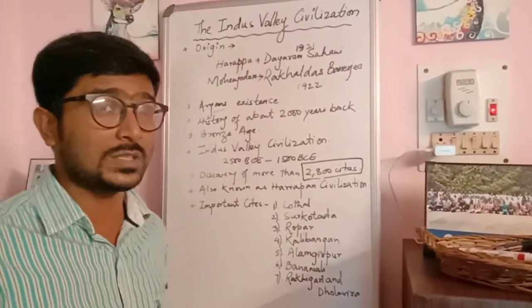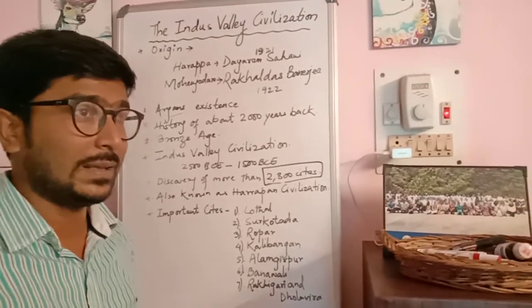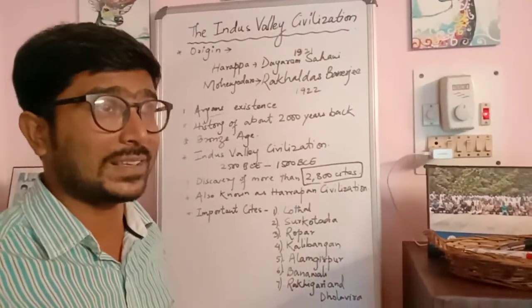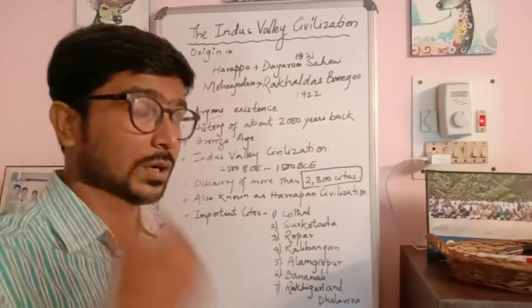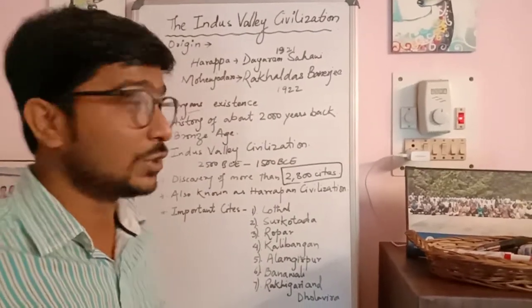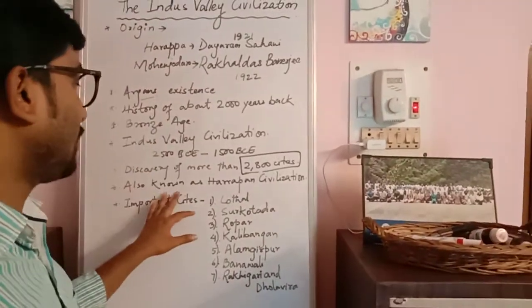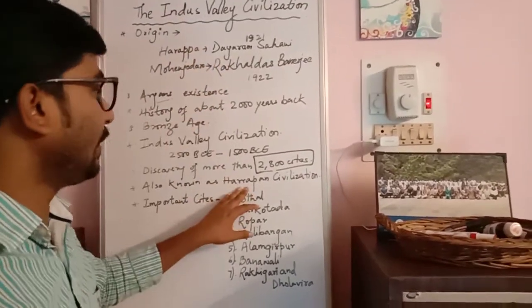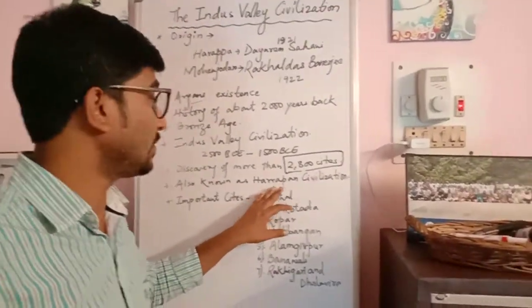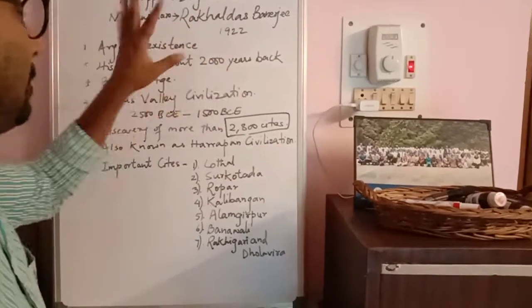When digging was done at Harappa, traces of various important things belonging to the Indus Valley civilization came out. So this excavation gave the Indus Valley civilization a second name, which was the Harappan civilization, which is the same.